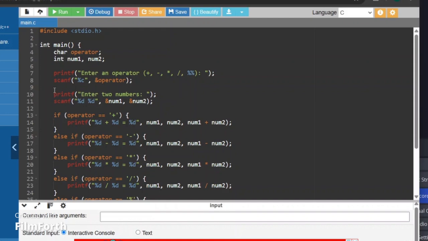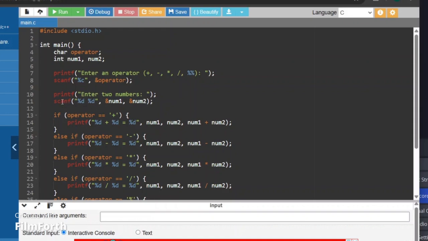Now, next, here the printf asks the user to input an operator. In the scanf, it takes one character as the input. Here the space before the %c is important. It ignores leftover white space, like a newline from the previous input, ensuring proper reading of the character.